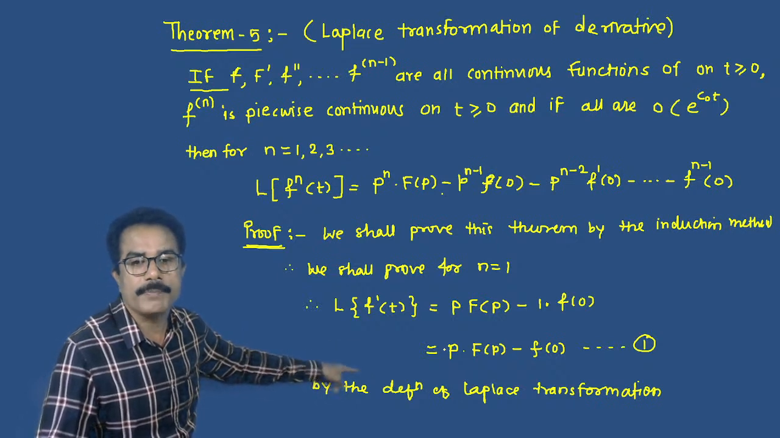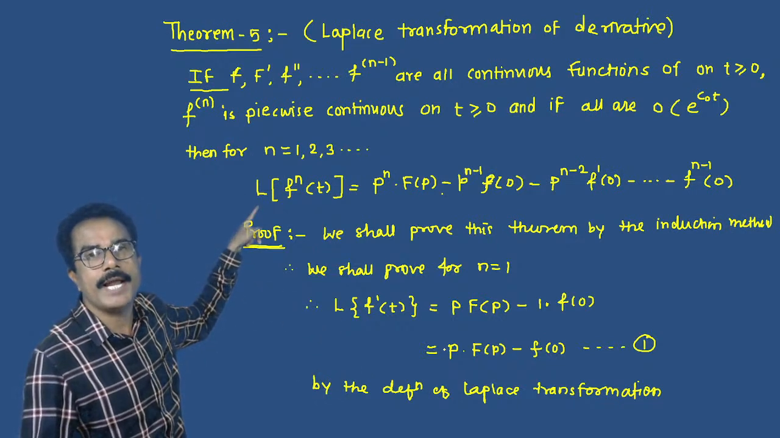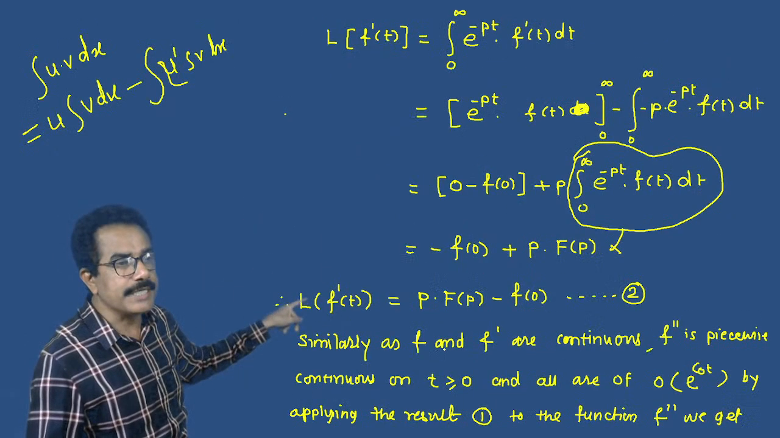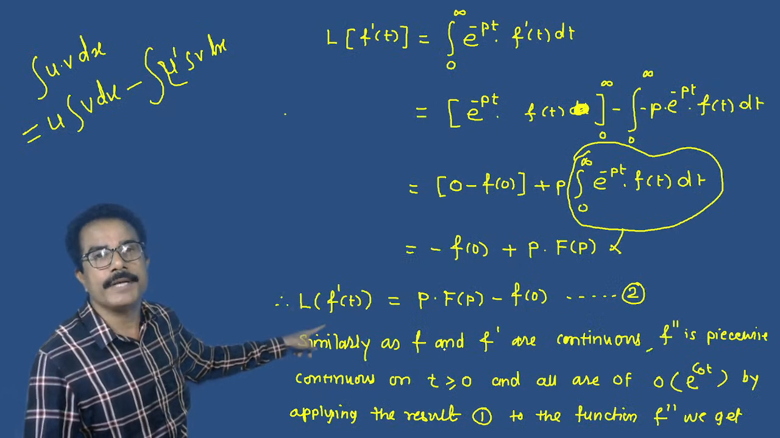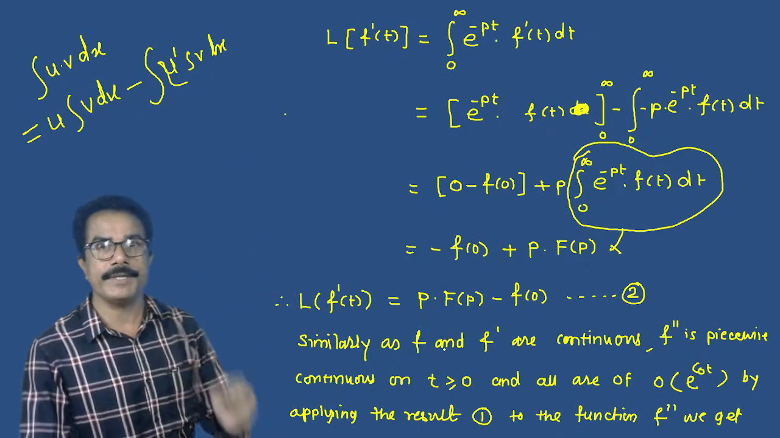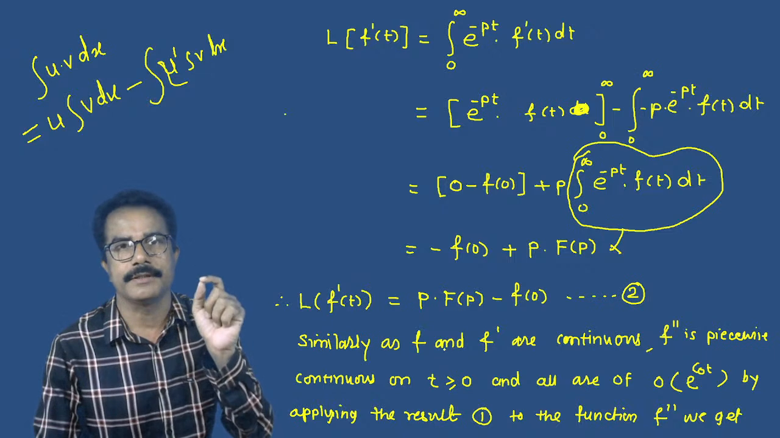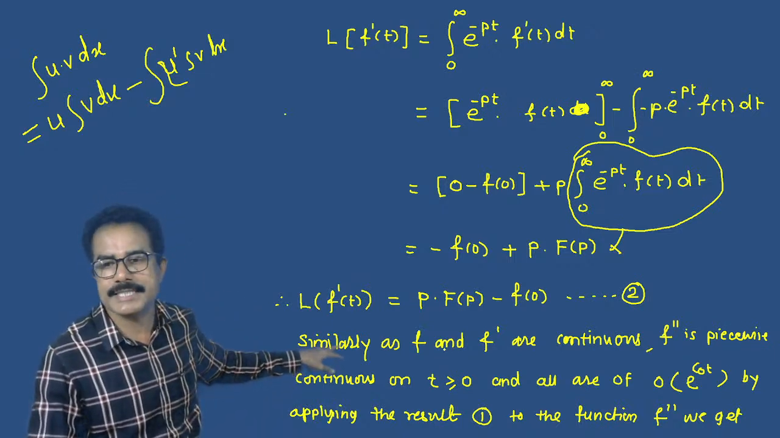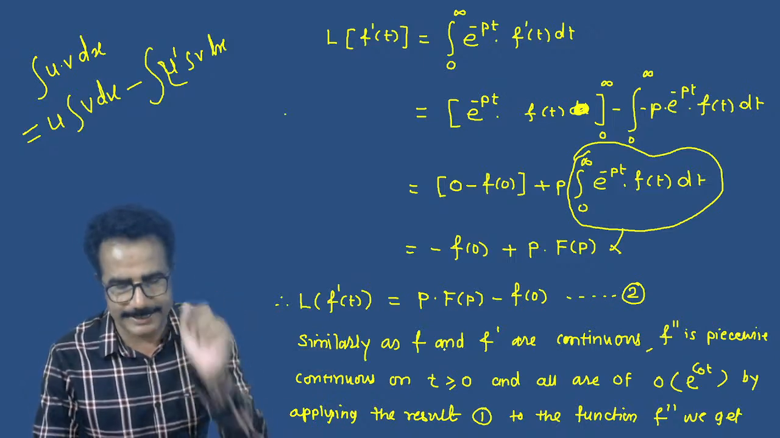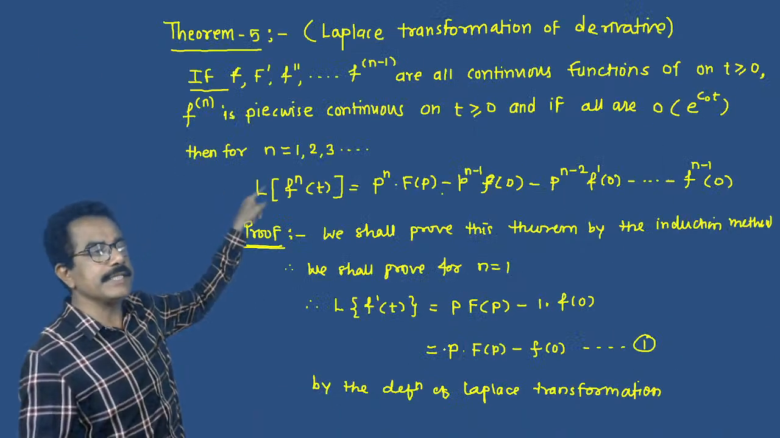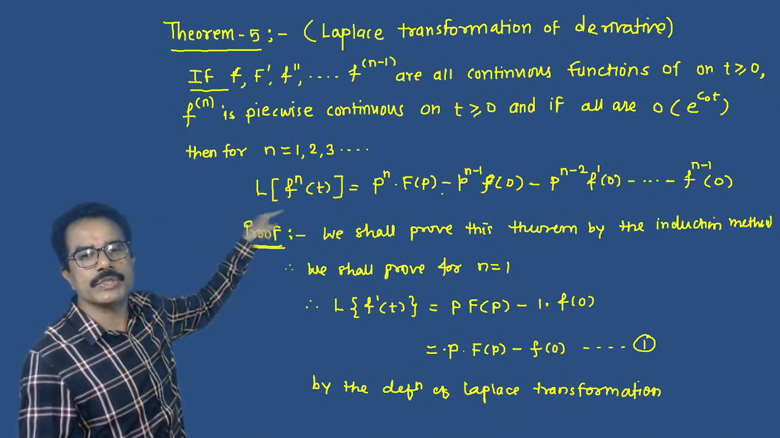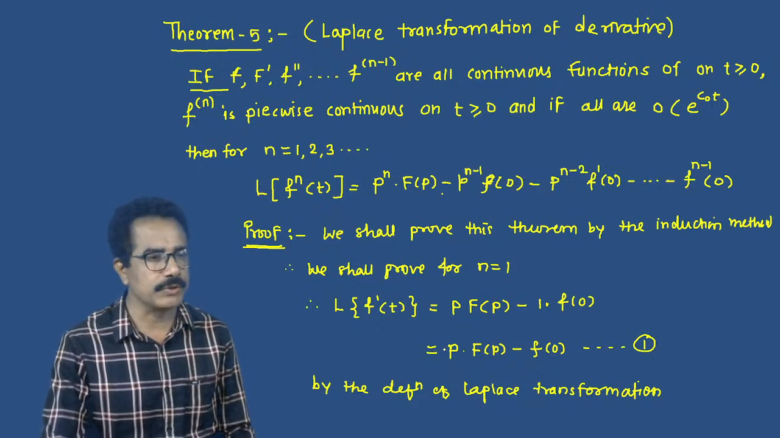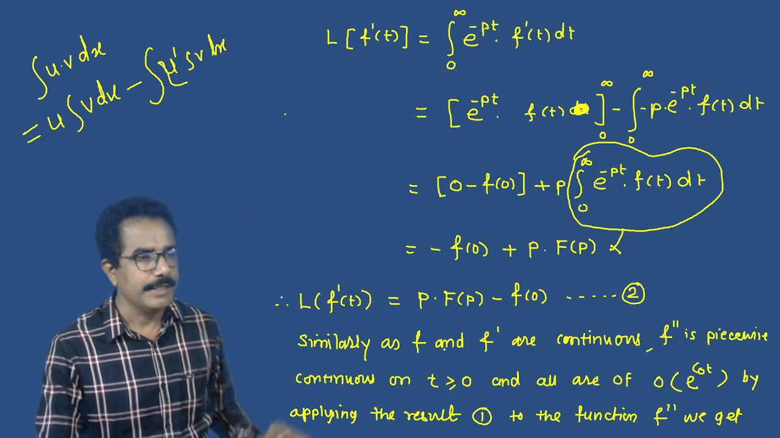This result is obtained by putting n is equals to 1 in the statement of the theorem, and this result, equation 2, is obtained by using the definition of the Laplace transformation for f dash of t. So both results are same. Hence we can say that the result is true, or the theorem is true, for n is equals to 1.